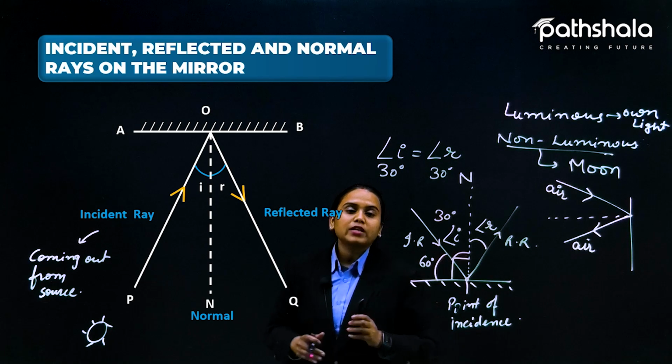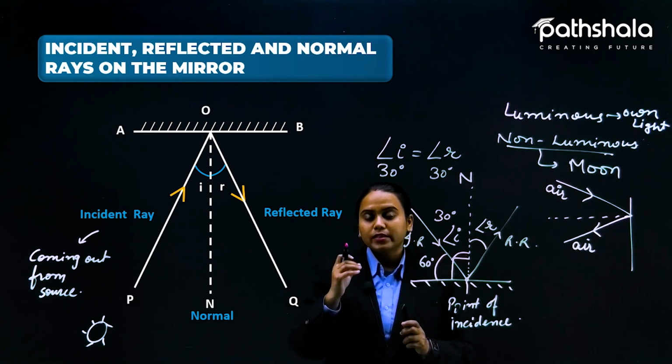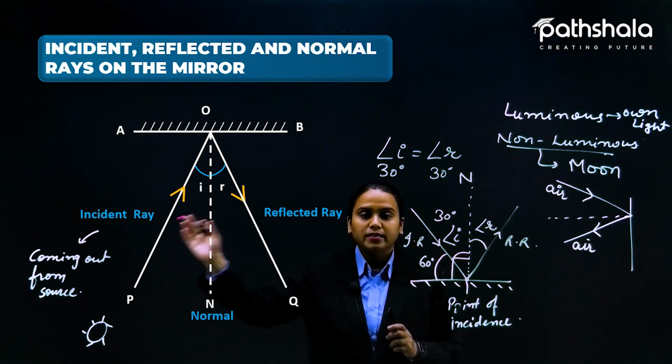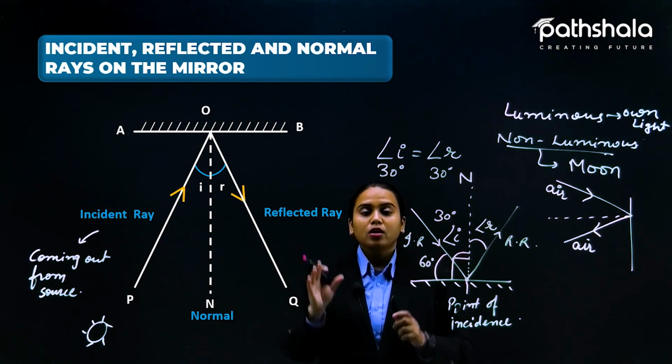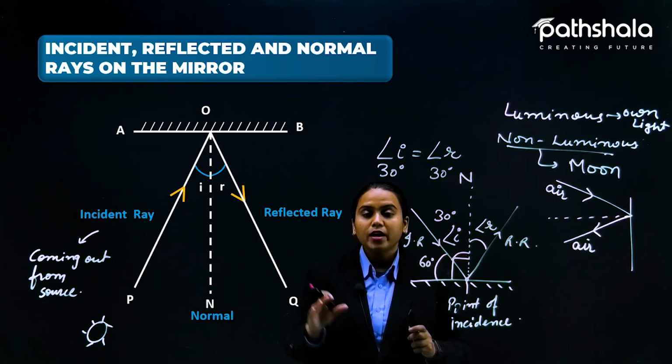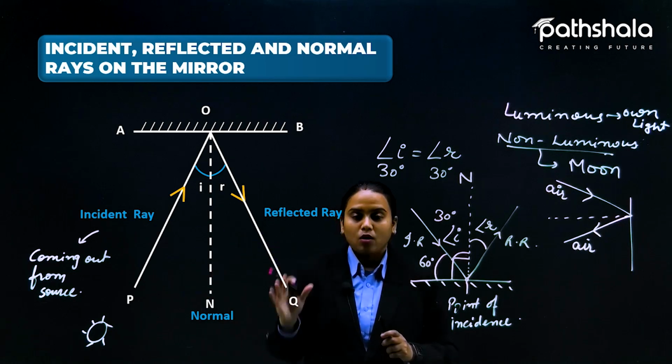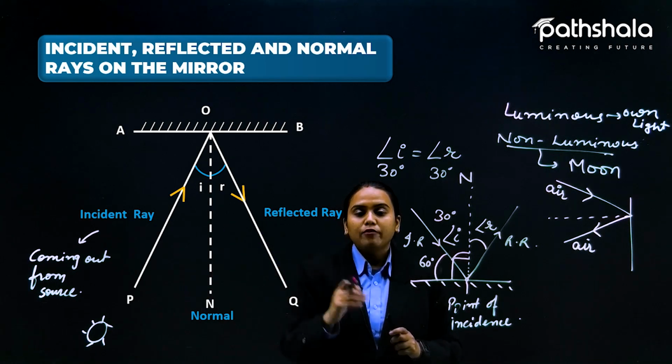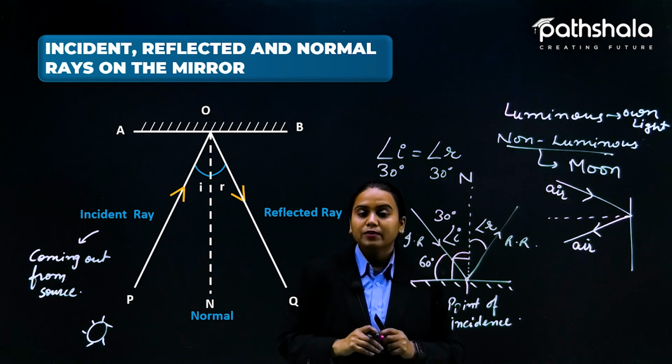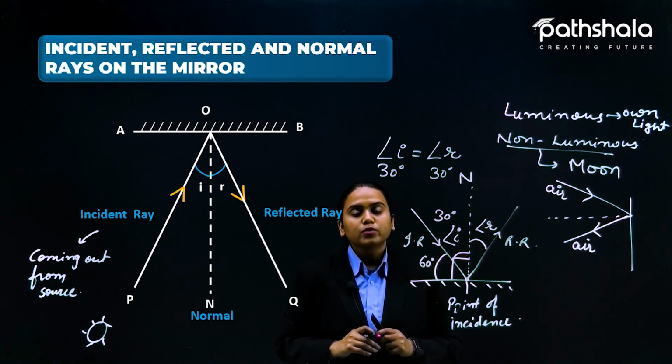So these two rules are the basic things, and you must keep in mind what the incident ray and reflected ray are, because a lot of things we are going to study are based on these two rays. Okay, so here we are done with the reflection part and we have seen the laws of reflection. Let us move forward now.